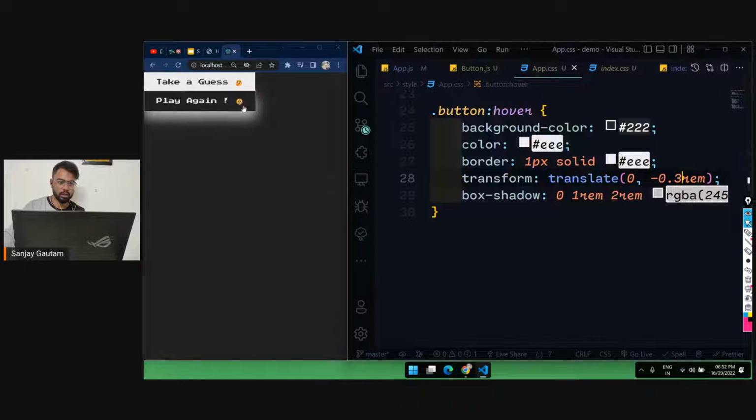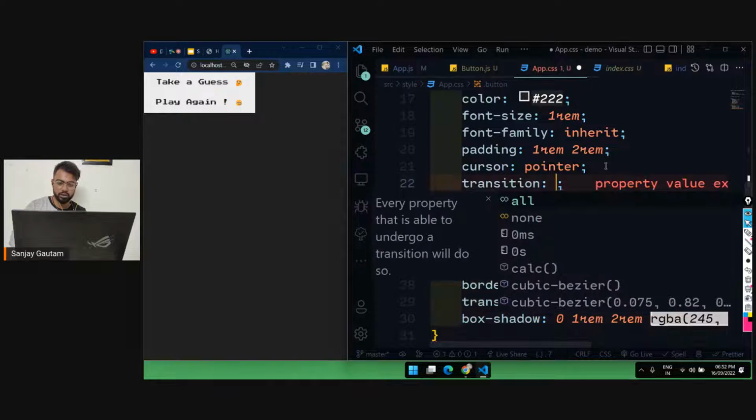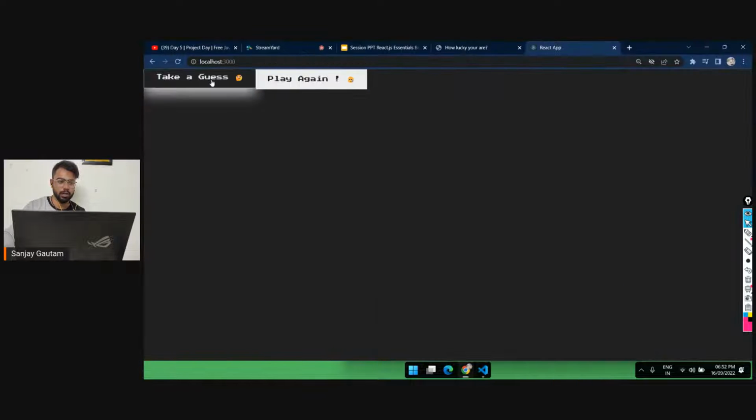Let's add the transition property here: transition all, 2 seconds. Okay, 2 seconds is too much, so let's go with 0.2. Now we have a little bit of animation as well, so it's going to look a little better.